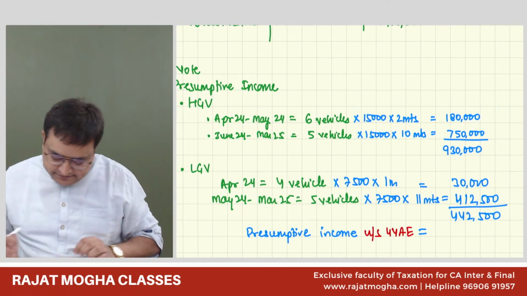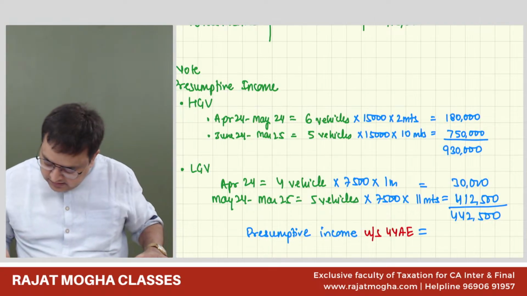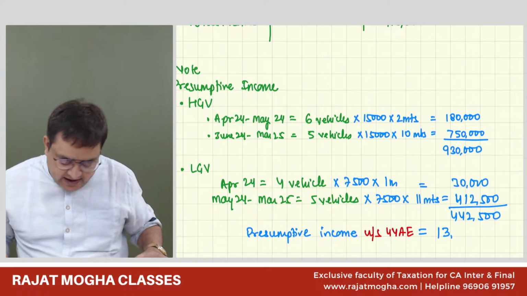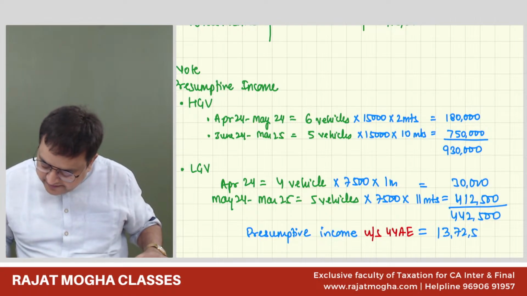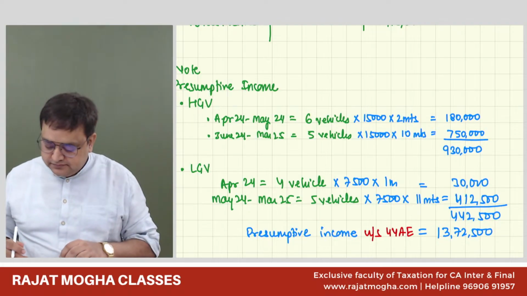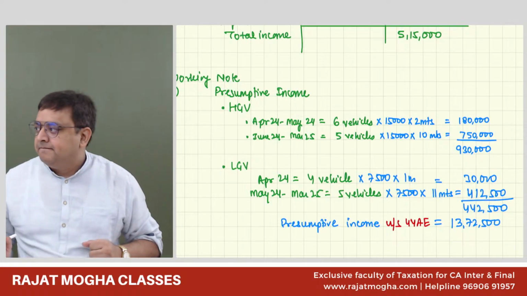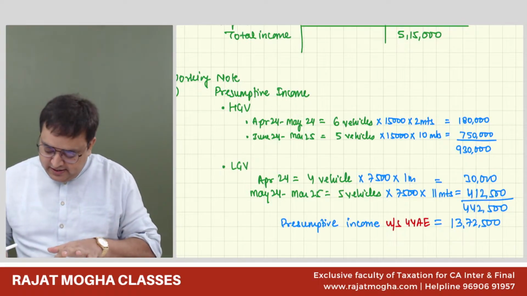So this would be 13,72,500. Correct, Sumanu. 13,72,500. So this is the presumptive income. I believe everybody has done it. Yes, sir. Okay.